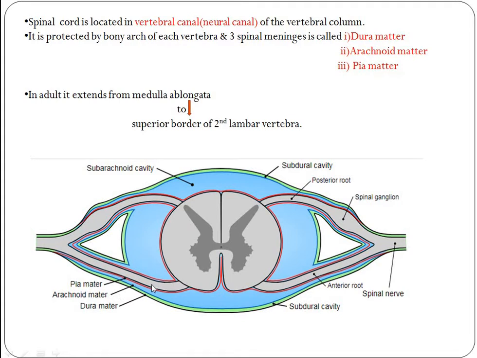Next one, the arachnoid mater, which is the middle layer covering the spinal cord. In between the arachnoid mater and the dura mater there is a space called the epidural space. There will be some space filled with fluid.